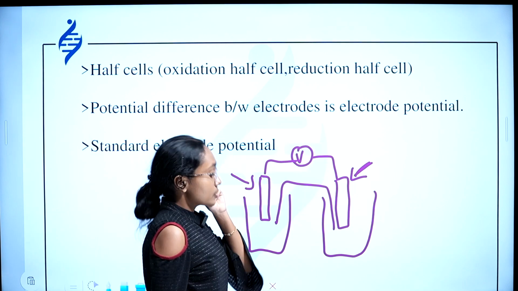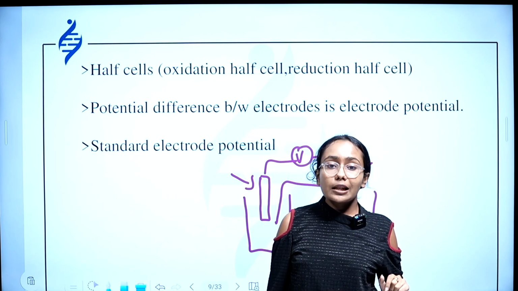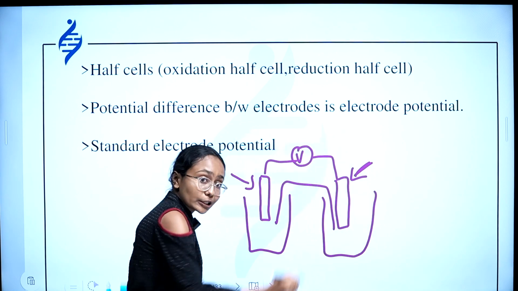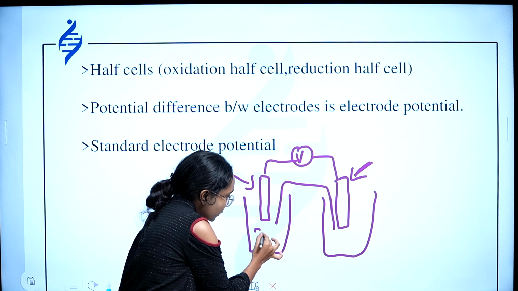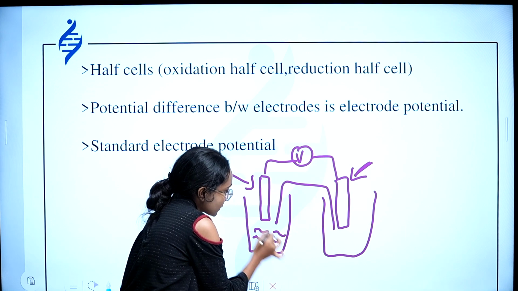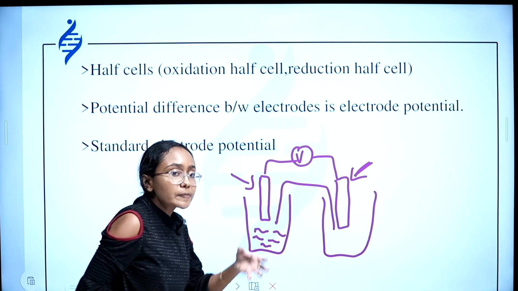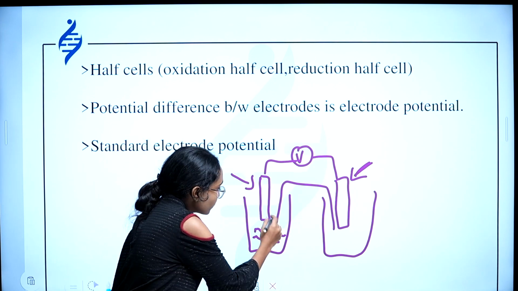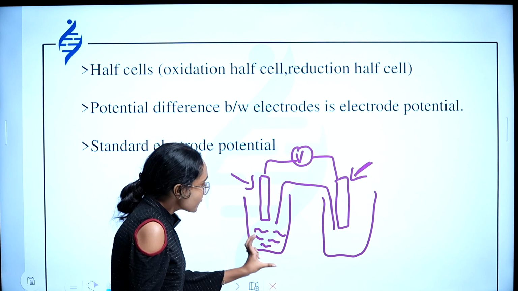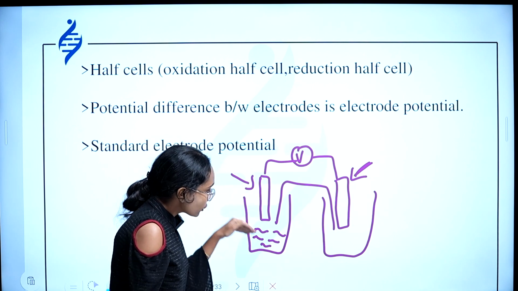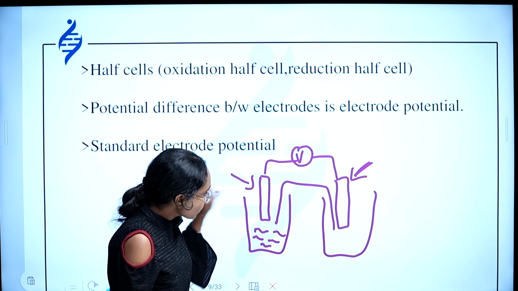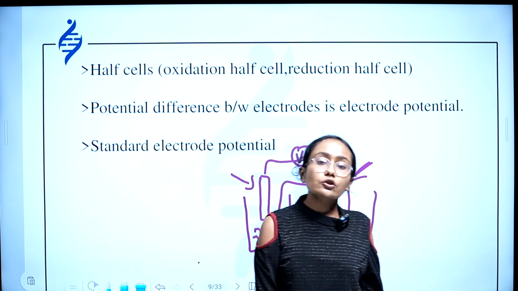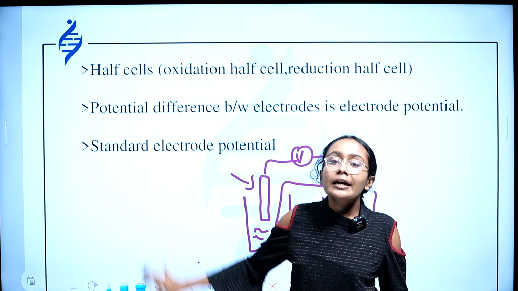Next is the potential difference between electrodes, which is termed as electrode potential. So here, this is an electrode, right? Here, I'm having an electrolyte. So the electrode is dipped in an electrolyte having ions similar to that of the electrode, right? So there exists a potential difference between the electrode and electrolyte. That potential between electrode and electrolyte is called electrode potential.